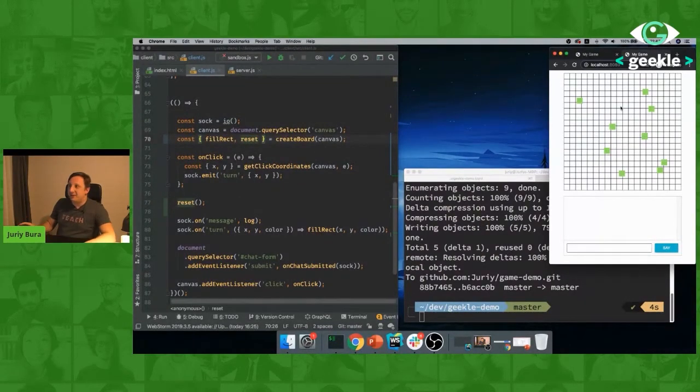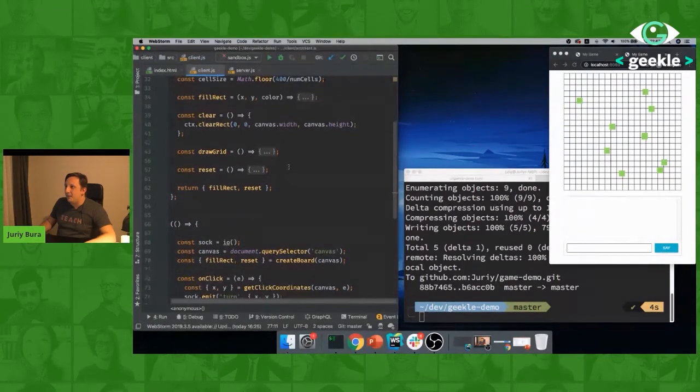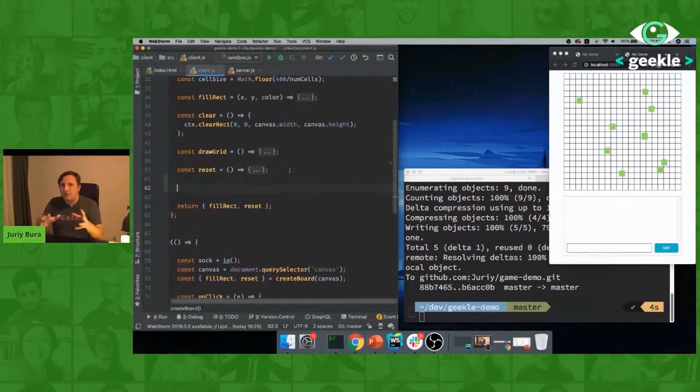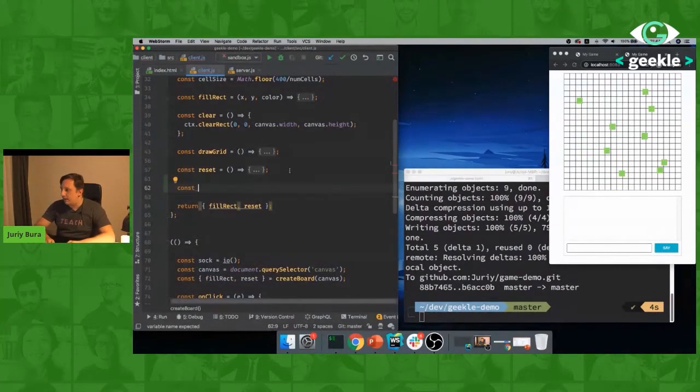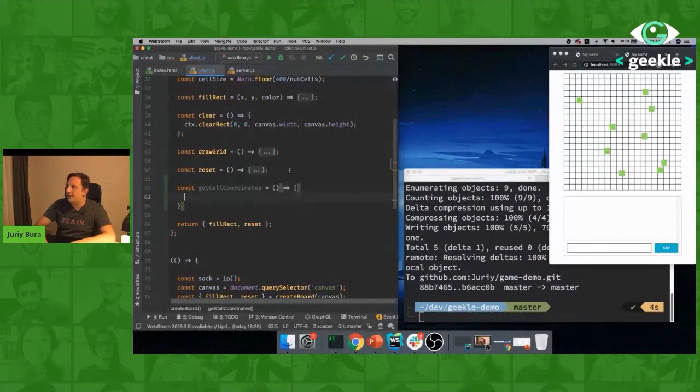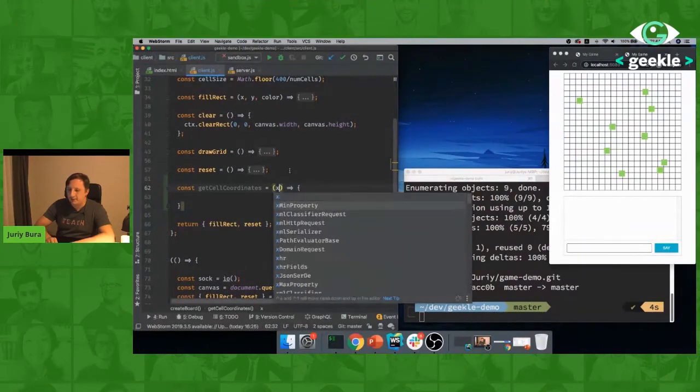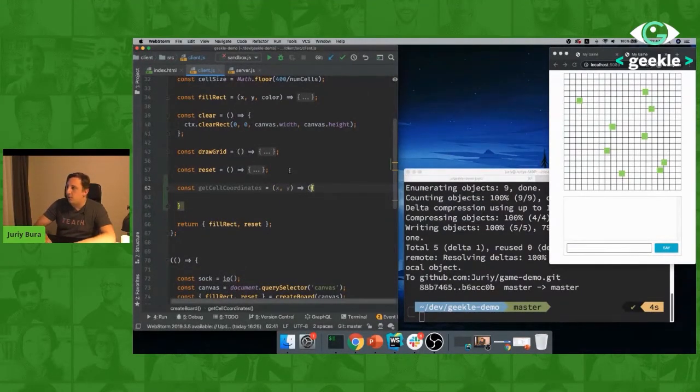So we'll align it to the grid, and here you're transforming from the screen coordinates to the actual canvas coordinates, right? And it's super easy to do as well, because it's a simple view. In isometric view and 3D view, maybe a little bit more work, but no. So getCellCoordinates will be the function that accepts screen coordinates, so coordinates of the canvas, and it will return the coordinates of a cell that this click, or this position rather, belongs to.